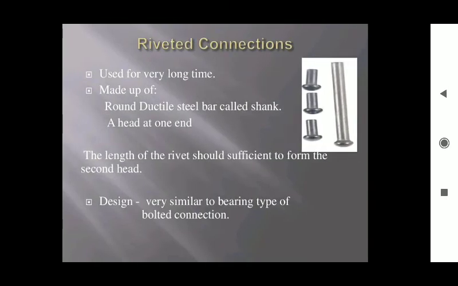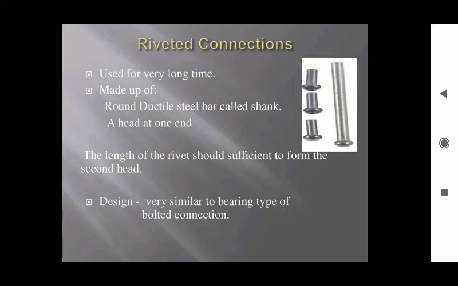Next, riveted connections. Let's see the first type of connection, that is riveted connections. In the figure we can see rivets are given. Rivets have a head and a shank. The rounded portion is known as the head, and the cylindrical tube portion is known as the body or shank. It is very plain. These rivets are used for very long-lasting structures, that means structures which have a much longer design period.